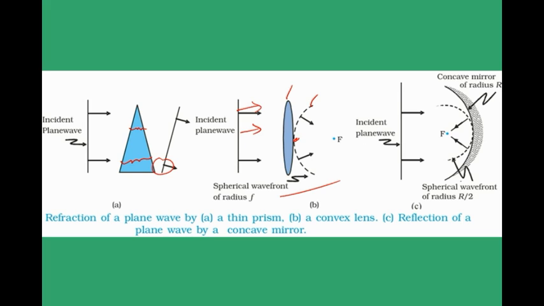Note that this point lags behind because it has to travel much more distance through the lens, which is the thickest part of the lens, that is the center. And similarly for reflection at a concave mirror, this is the final wavefront, whose center is the focus.